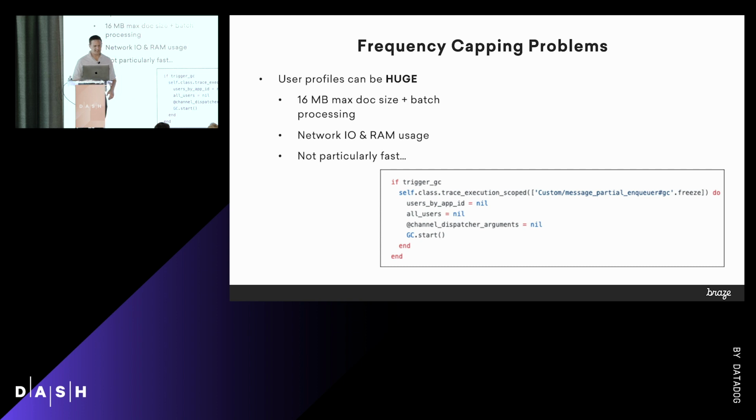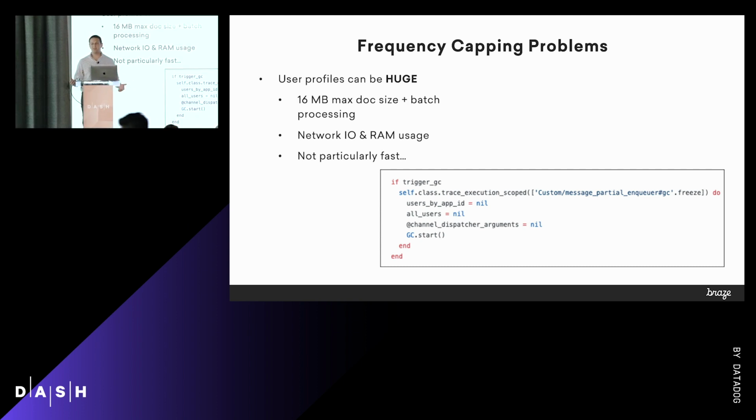Moreover, we've got the Ruby runtime to deal with, right? So I said we use Ruby, we use Sidekiq. Ruby is not necessarily known for being the most memory performant language that you could ever use. And it turns out that when we do this process, we end up using gigabytes of RAM. We have to ask the OS for tons of RAM to keep all that stuff in memory.